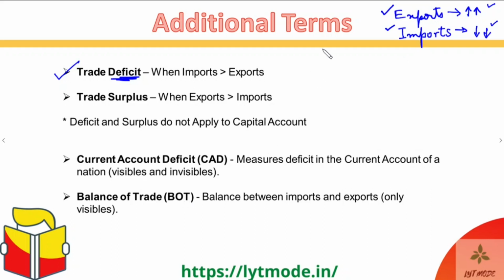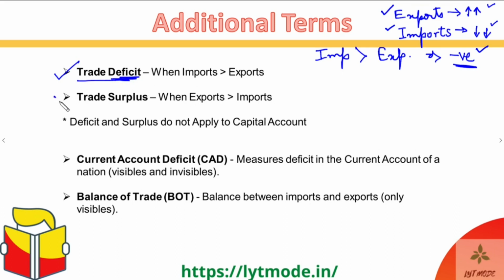If the import is greater, then the negative component is higher, and the export is lesser, then the positive component is lower, right? And if the negative component is higher, then the overall transactions would fall negative if we subtract them. If it is overall negative, then we are having a deficit, falling short, right? So our trade is having a deficit because the imports are greater than the exports. So that is what trade deficit means.